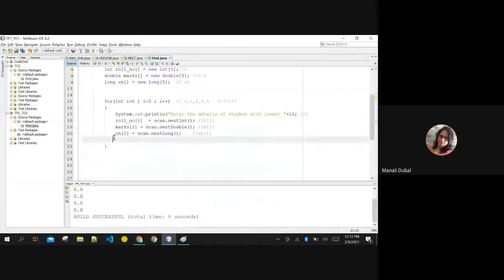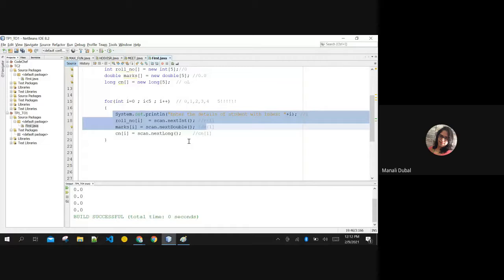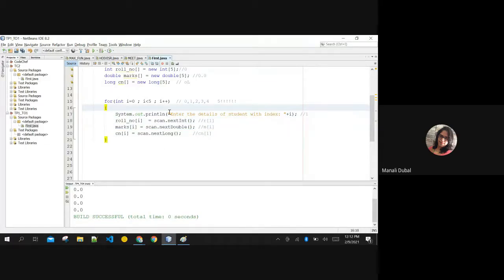Okay, good. So I am entering the details for the 0th student first. All details are entered for the 0th student, and for 1, for 2, till 4 it is going to run properly. It is going to enter these many details for 3 times. Now if I want to print the details, I'll run the same loop, because the same loop is used for indexing. The same loop you will use for printing also.